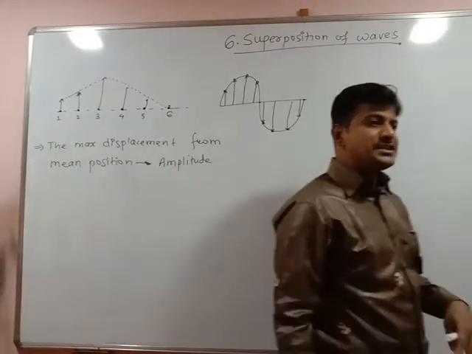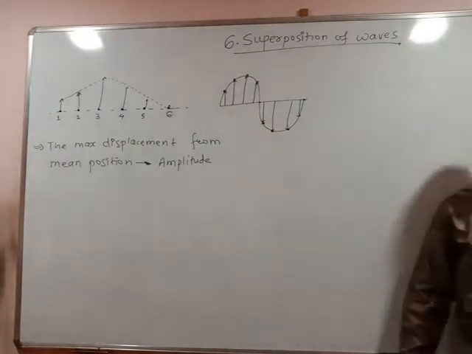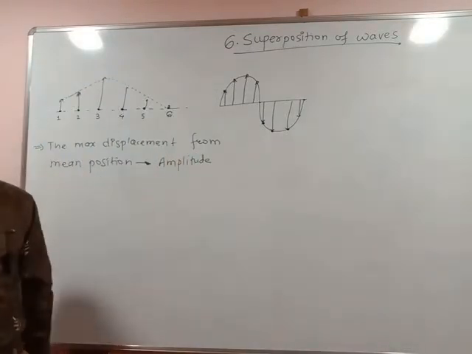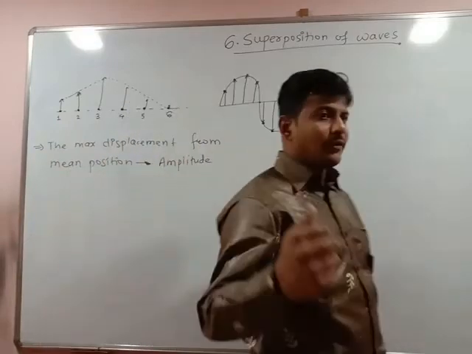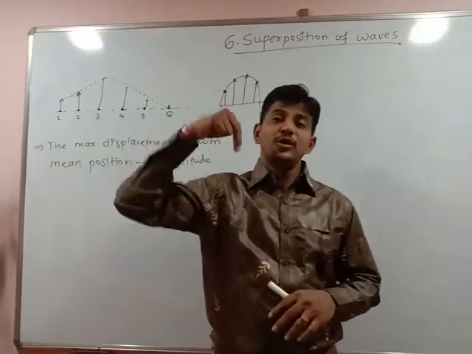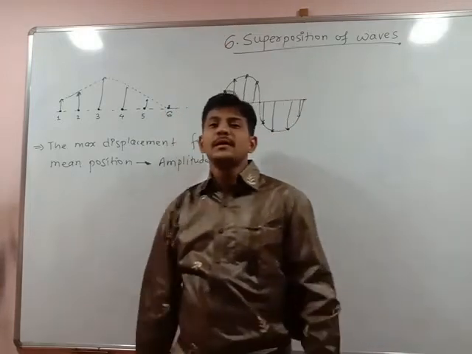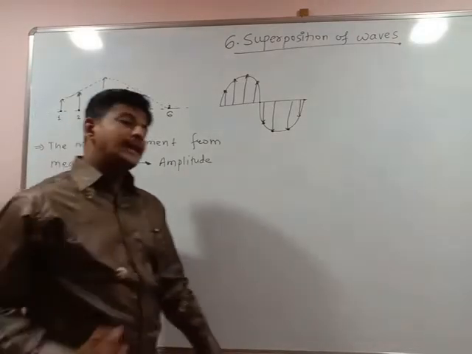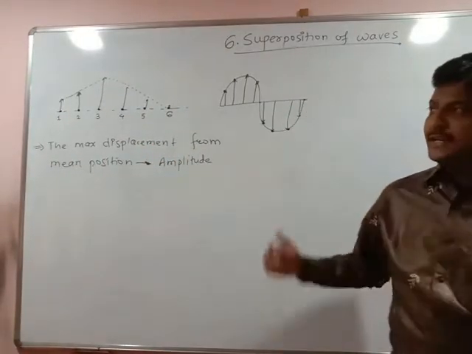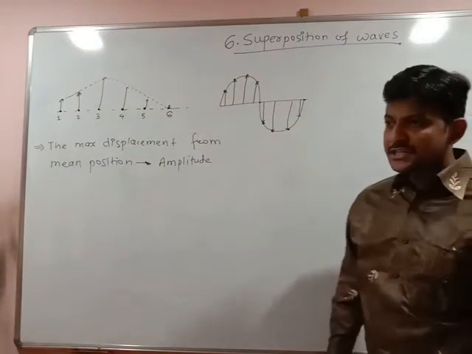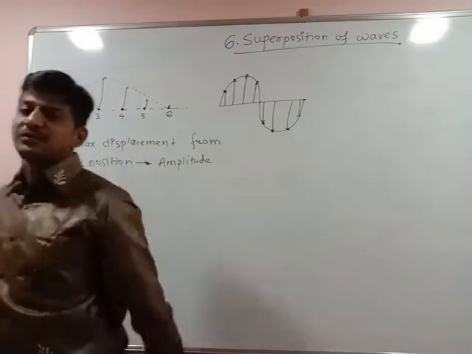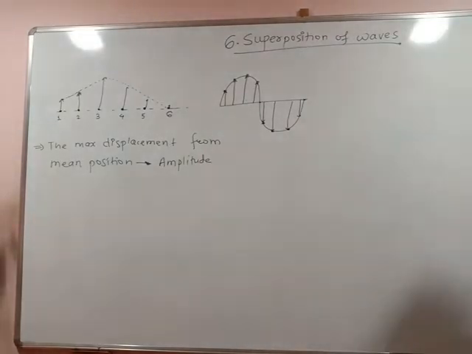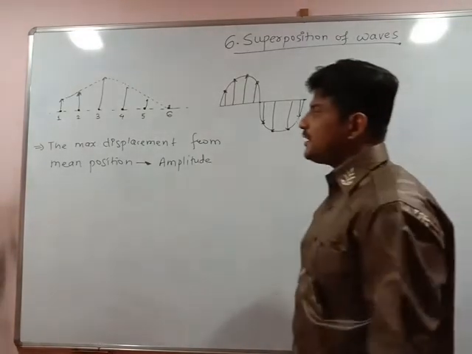That disturbance may change from medium to medium. In liquid there is particle disturbance, in a vacuum there is particle disturbance, and in air also there is particle disturbance. Whenever a wave travels from the sun to the earth through vacuum, that wave also travels in the form of vibrations of particles. If you consider the propagation of sound waves, energy should be transmitted and given to the particles. When the particles use the energy, they vibrate from their mean positions and produce sound waves. Those are called longitudinal waves, and light waves are always transverse waves. These were the properties of progressive waves.